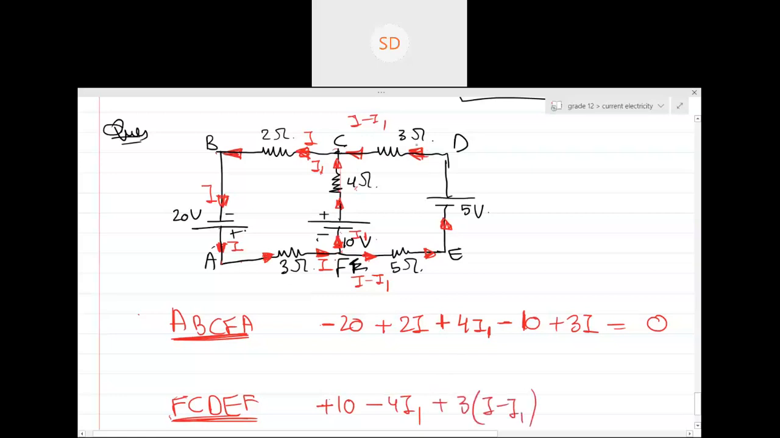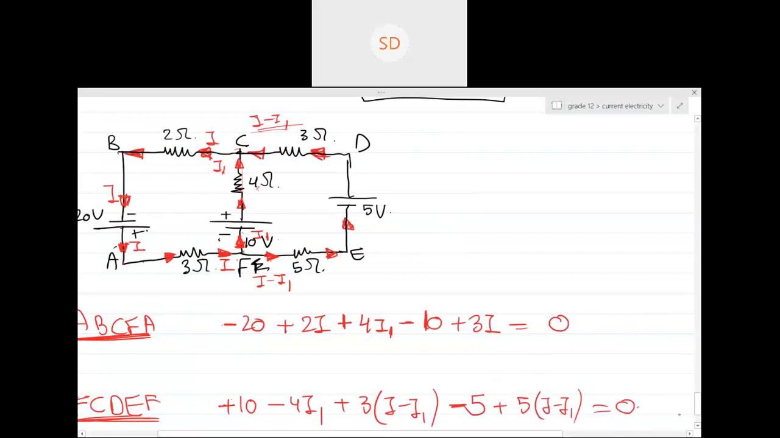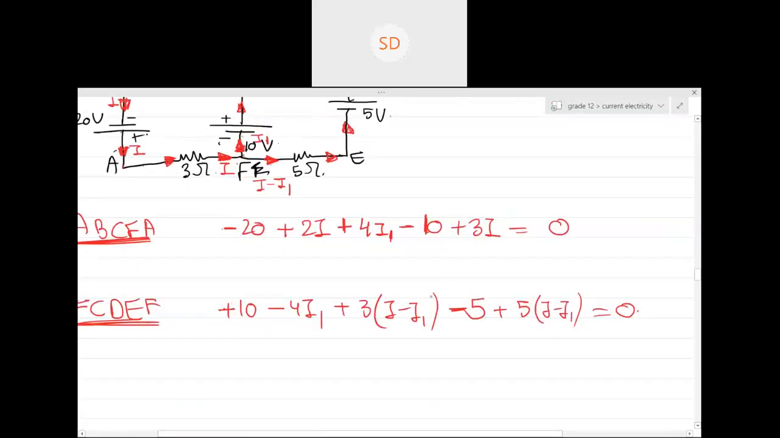Sir, why did you write I minus I1? The current in this branch was I minus I1, and hence we are going opposite. Then we are moving to the positive terminal of the battery, so minus 5, and plus 5 times the current, and this should be equal to zero. This will be your second equation, two variables. Solve. In the next class, we'll do the nodal analysis based on this, and we'll see the answers.